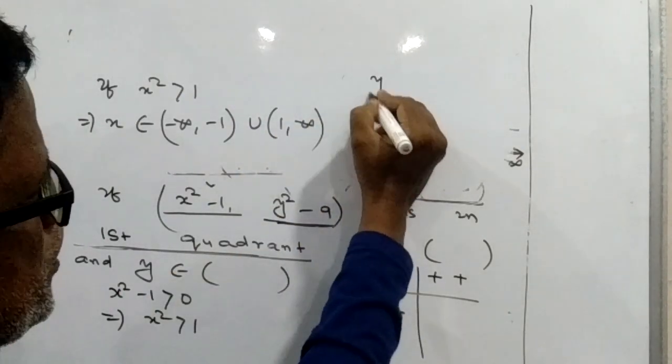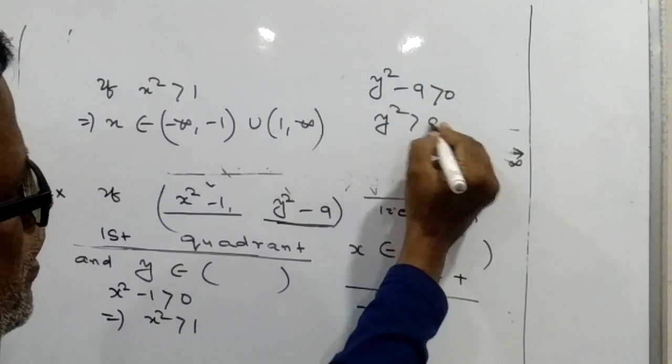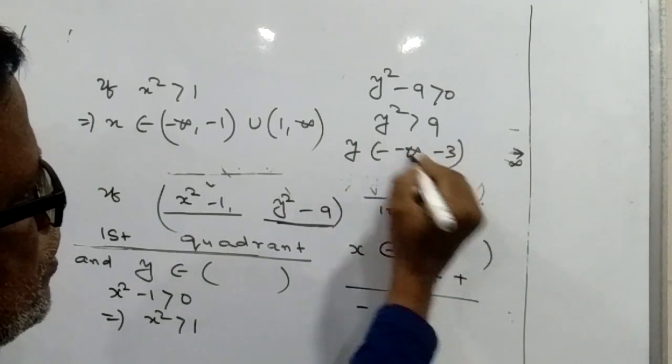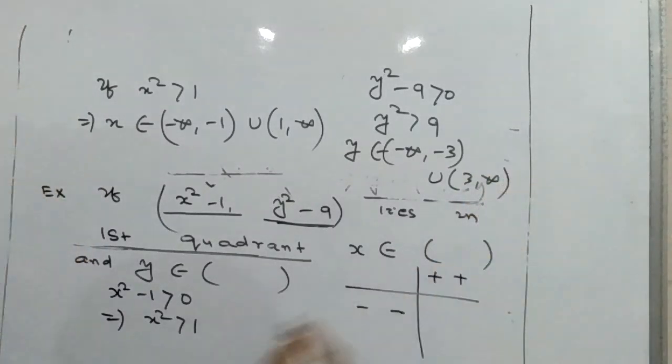Similarly, for the second case, y square minus 9 is greater than 0, y square is greater than 9, so y belongs to minus infinity to minus 3 union 3 to infinity. This is all about your interval form.